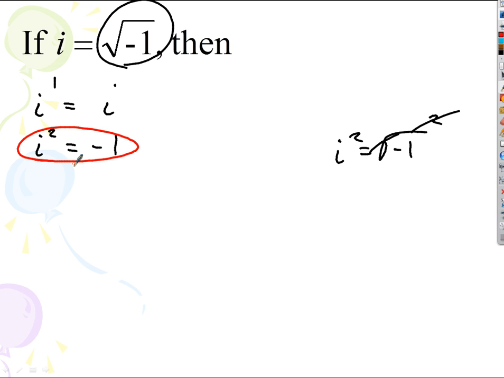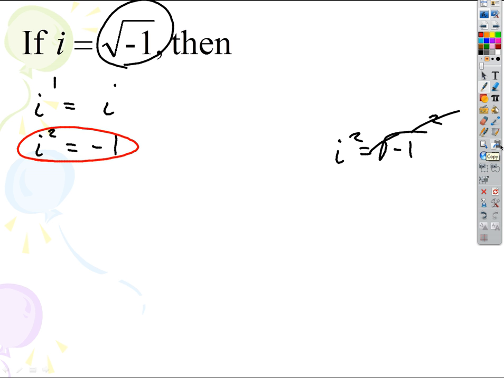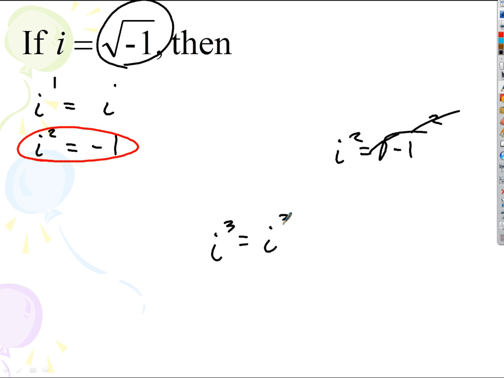Okay? What's i cubed going to be? Well, i cubed is the same thing as i squared times i, isn't it? Right? i cubed is just i times i times i. So just i squared times i. What's i squared? -1. So i cubed is just -1 times i. It's -i.